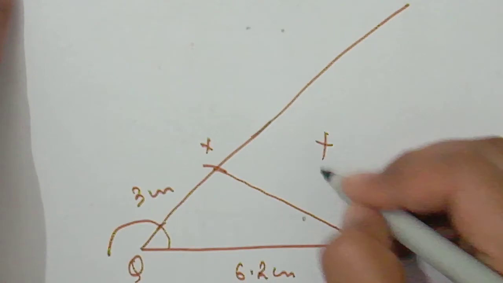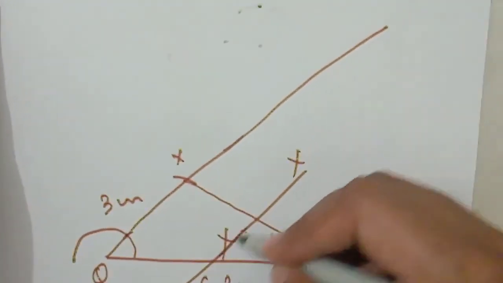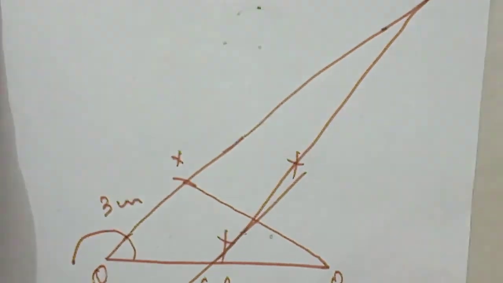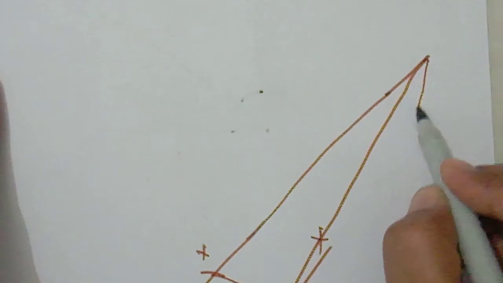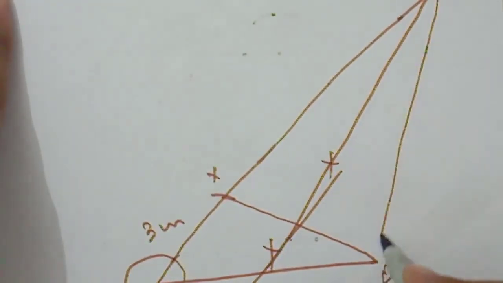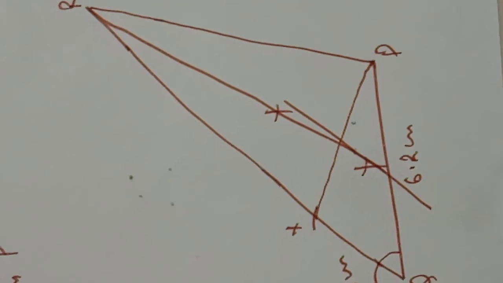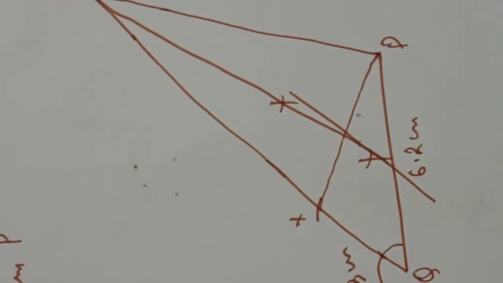Now we draw the perpendicular bisector of this line, which passes through the two points of intersection like this, and they will meet like this, and then we draw these two end points of the triangle. So this is R, and this is our required triangle PQR.